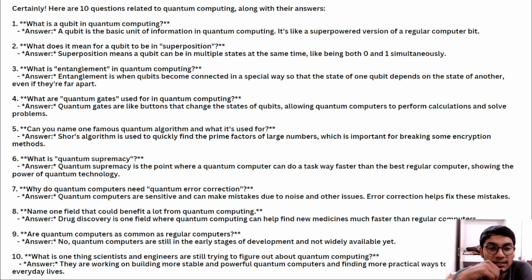Can you name a famous quantum algorithm and what it is used for? What is quantum supremacy? Why do quantum computers need quantum error correction? Name one field that benefits a lot from quantum computing. How are quantum computers different from regular computers? What is one thing scientists and engineers are still trying to figure out about quantum computers?